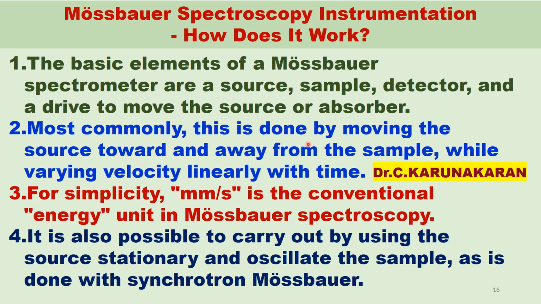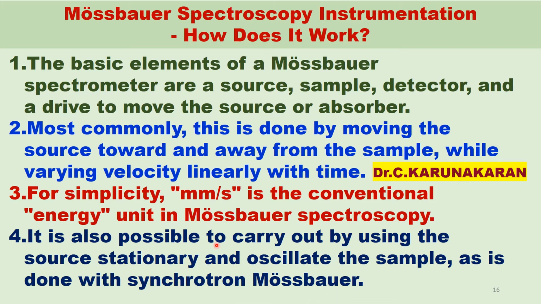There is another possibility. Here we have moved the source, but we can also move the sample, as is done in synchrotron Mössbauer spectroscopy.